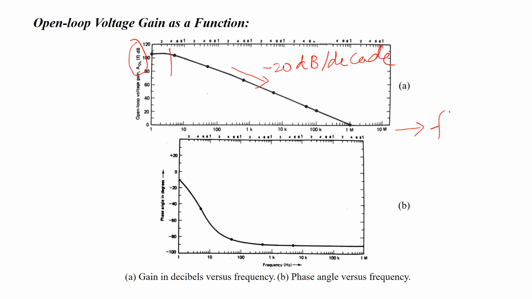For every 10 times increase in frequency, the gain changes by 20 dB. You can see this very well from here. This is elaborated in this graph.